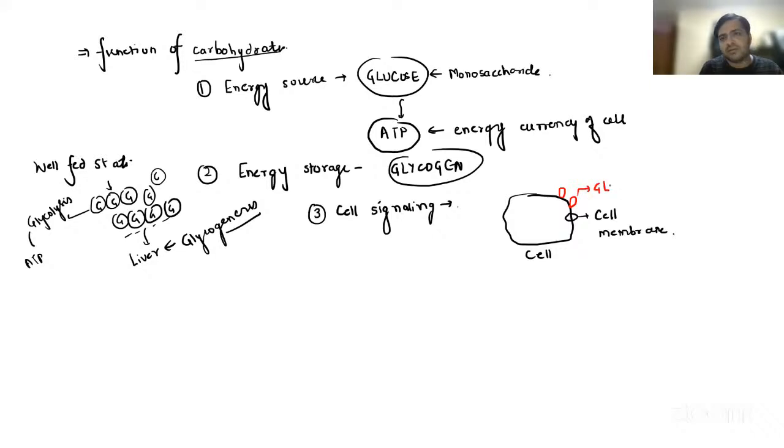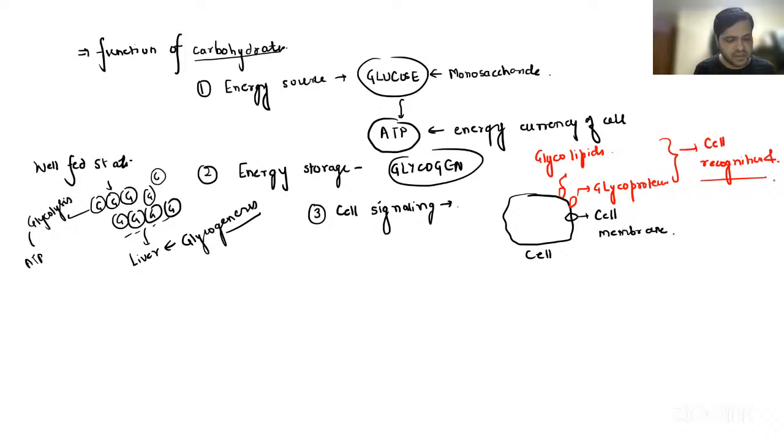These are nothing but glycoproteins, or they can be glycolipids. They have an important role in cell recognition and communication, right? So that is something you have to write about carbohydrates.